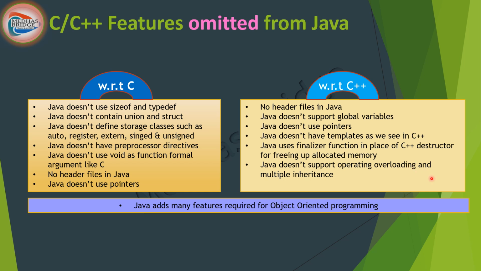Likewise, we can list a few, but these are the important things that you can remember. It is a most frequently asked question, so you should feel free to share this information. And the next important thing is that Java adds many features required for object oriented programming. So one way or other we could say 100% object oriented programming can be achieved through Java. Of course there is the 99% topic, a 1% small gap, but let's not worry too much. Now we can say that Java is an object oriented programming language. It has many features that support you to implement things in an object oriented style.